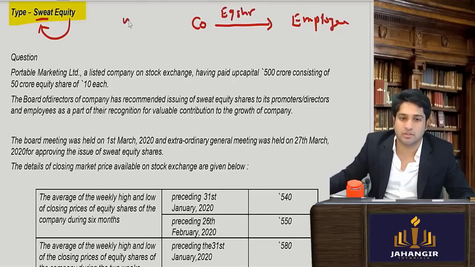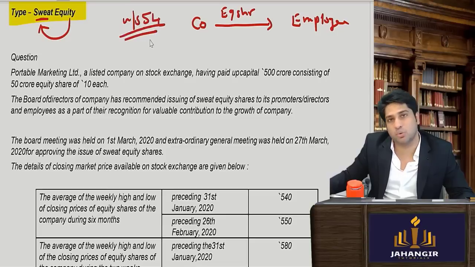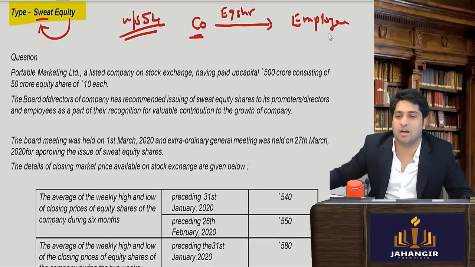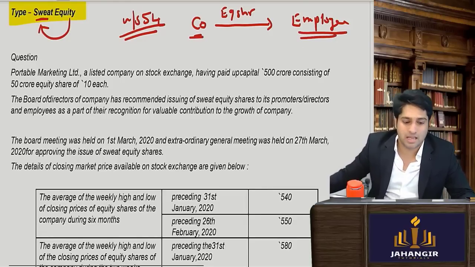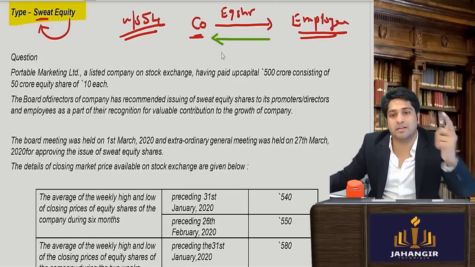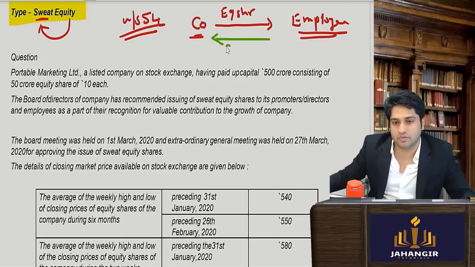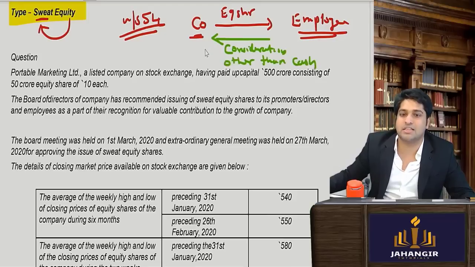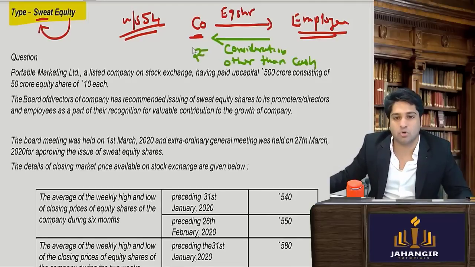I'm explaining. Section 54, read with section 2 subsection 88, talks about equity shares. So equity shares are allotted to employees. Is the employee going to give money in return? Is the consideration in money? No. So it is consideration other than cash. So what could it be?